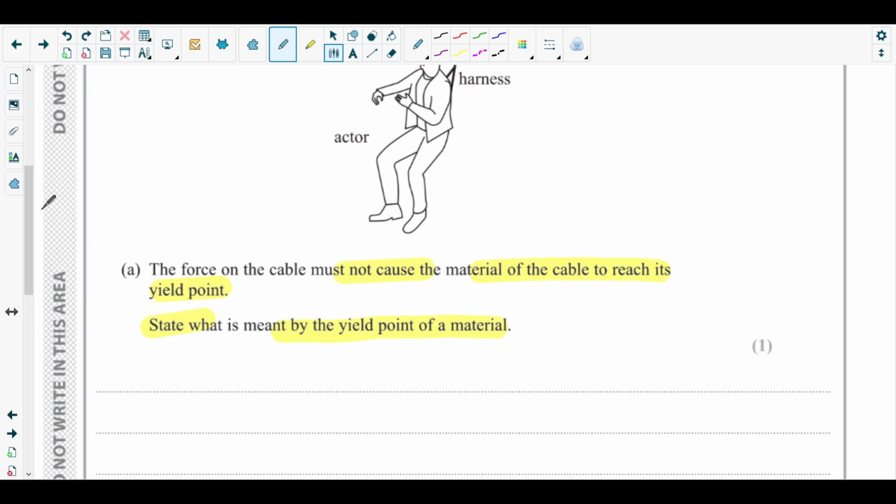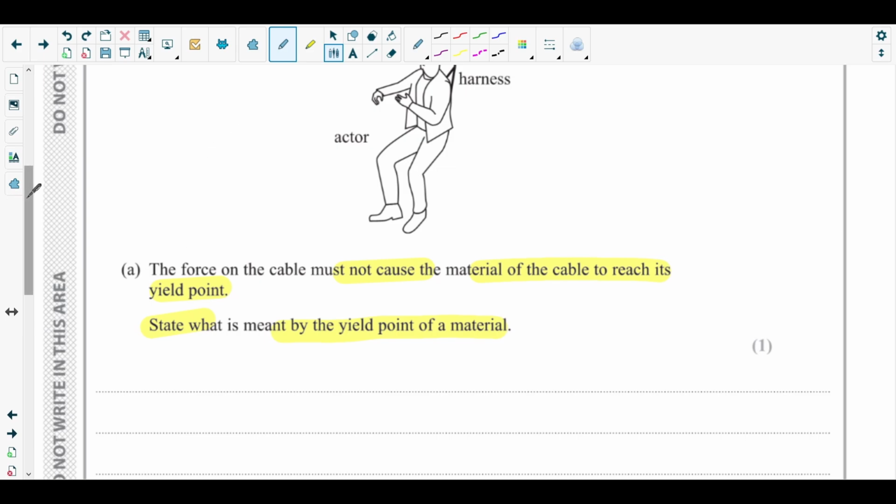Basically it happens because at the yield point there is a change in the molecular bonding of the material when it is stressed till the yield point. So that's why it undergoes a sudden plastic deformation.